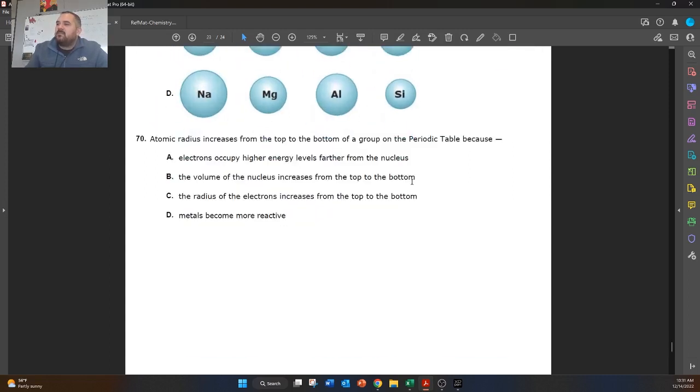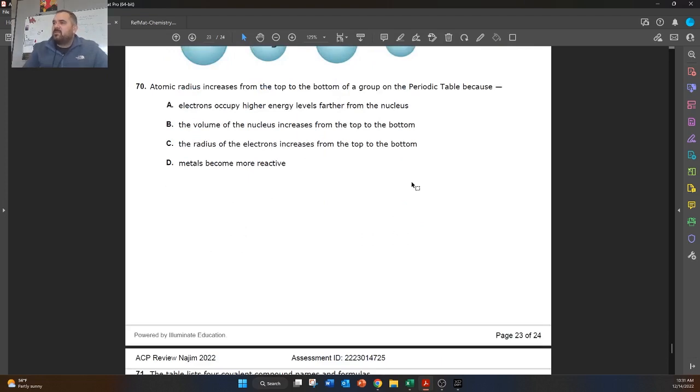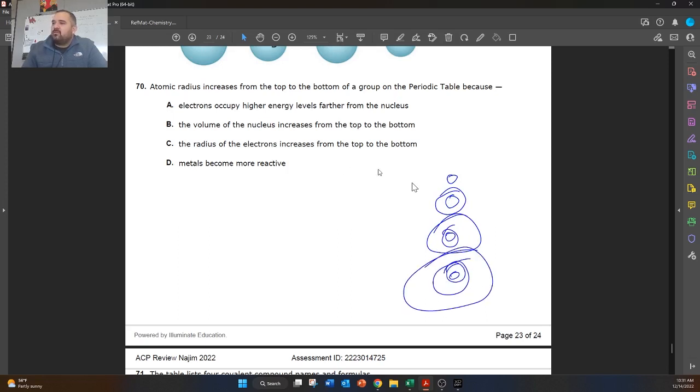That's it. Atomic radius increases from top to bottom in a group on the periodic table because of what? So group 1 elements have 1 shell, group 2 elements have 2 shells, group 3 elements have 3 shells, group 4 elements have 4 shells. So really what's happening is they're gaining electron shells. And they gain electron shells because the inner shells are getting filled up.